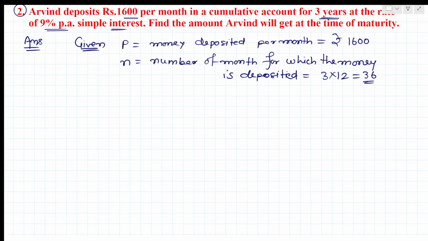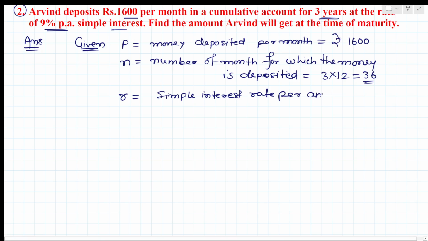Now r. r will be the simple interest rate per annum, that is 9%, given here. So this will be equal to 9%. Rate will be simple interest rate per annum, equal to 9. Now we'll use the formula for finding interest.